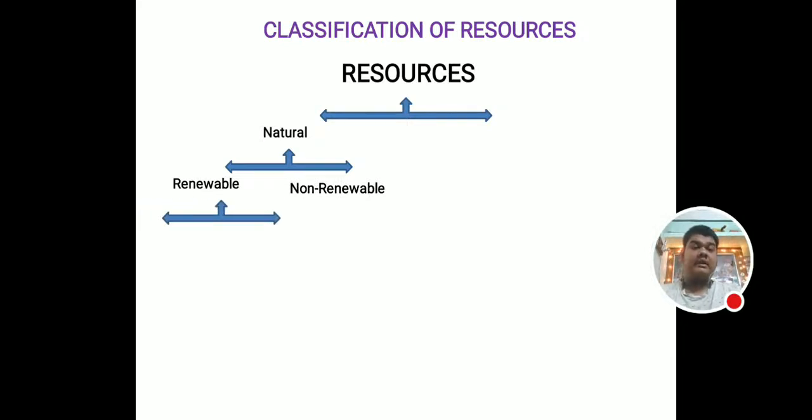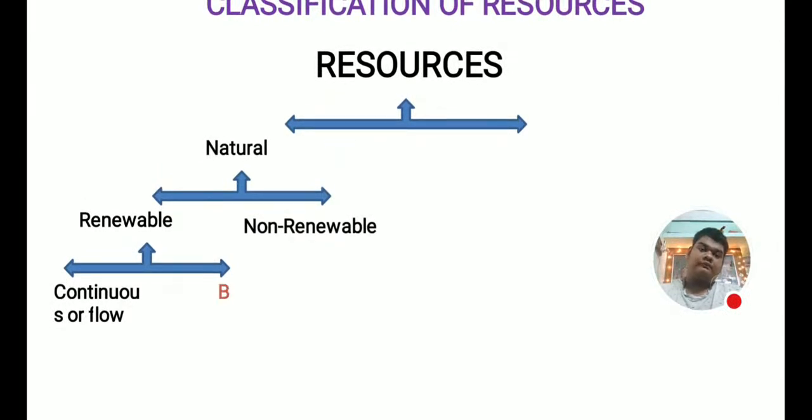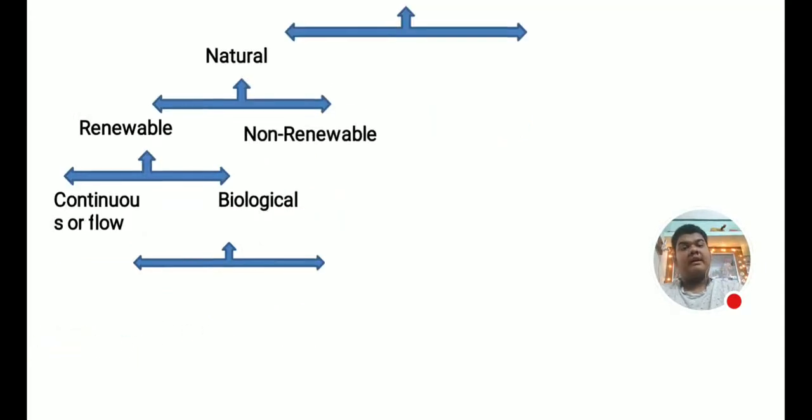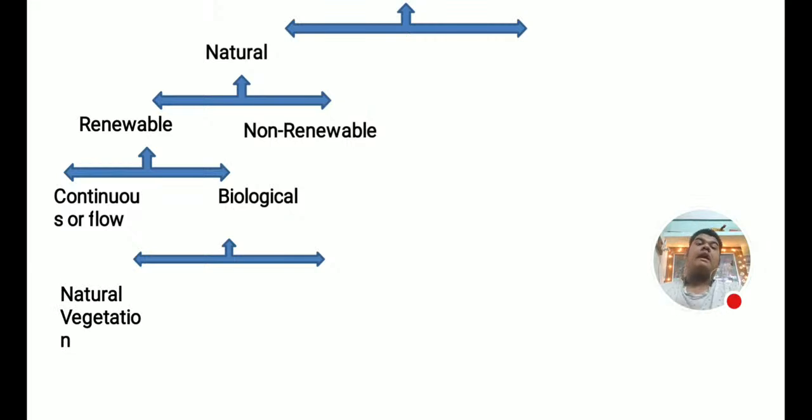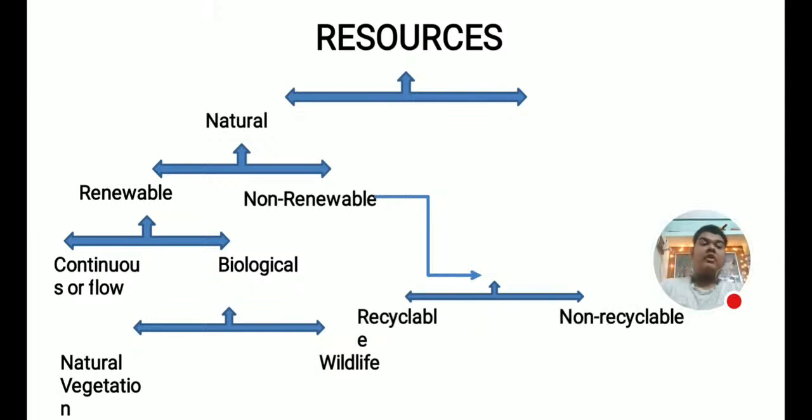Then renewable resources is divided into continuous flow and biological. Again it is also divided into natural vegetation, then wildlife. Now non-renewable resources is divided into recyclable and non-recyclable.